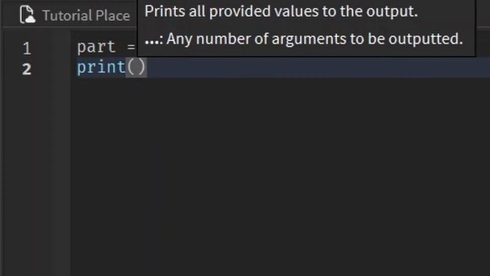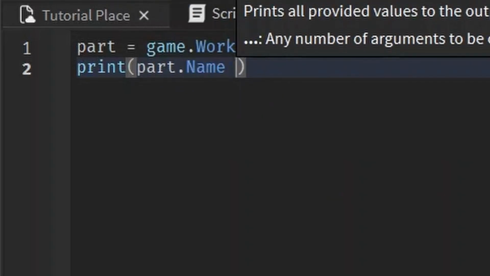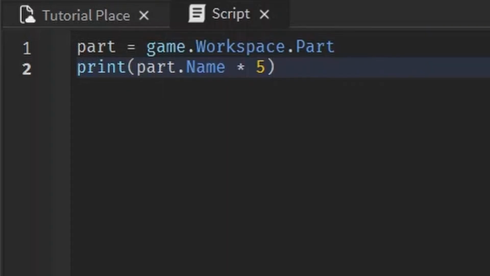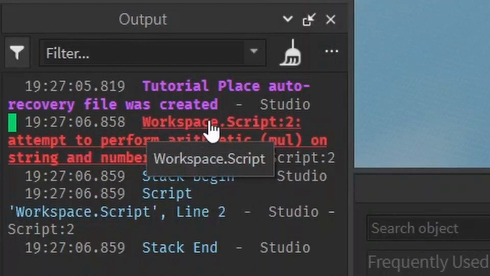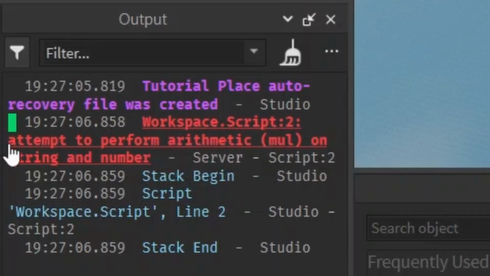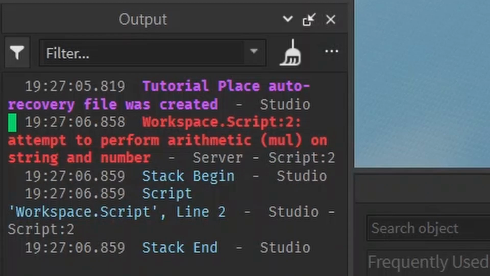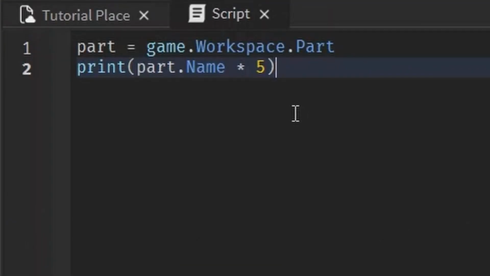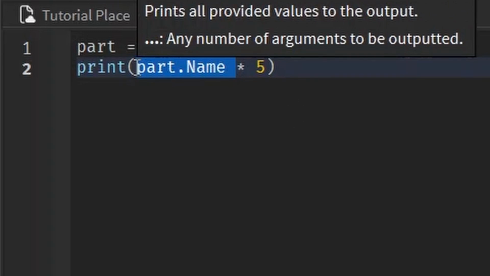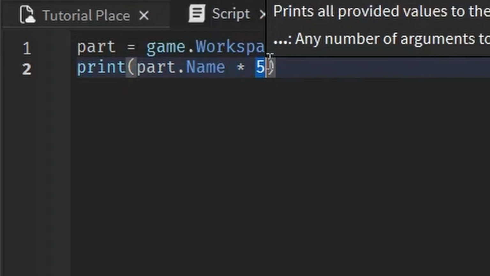But if I try to print the part's name and multiply it by 5, we're going to get an error. Workspace script 2, that's the script that the error happened in. Attempt to perform arithmetic on string and number. This just goes to show you that it's important to use the right data type. If you remember, a part's name is a string, it's text. You can't multiply text by a number, that doesn't make sense. So that's why it's telling us attempt to perform math on text.